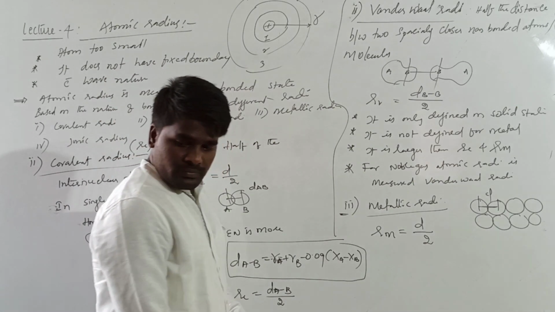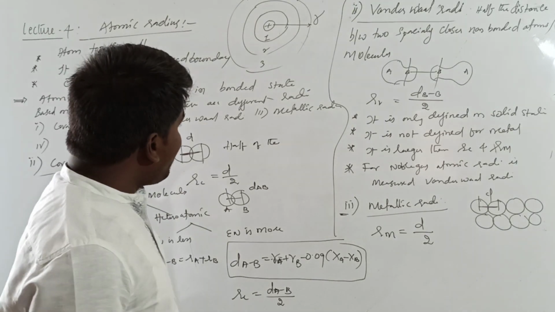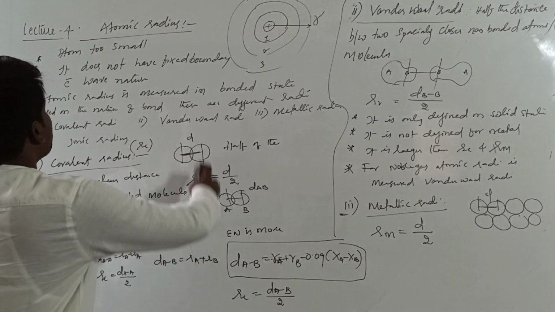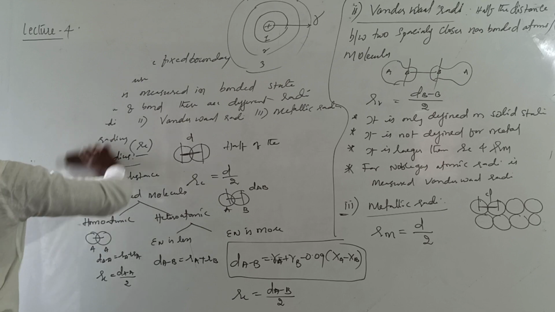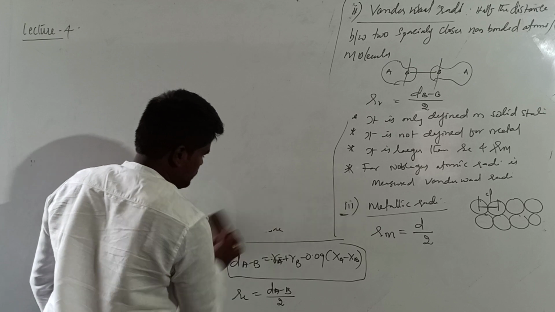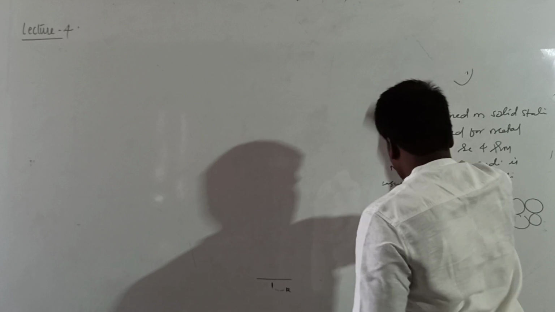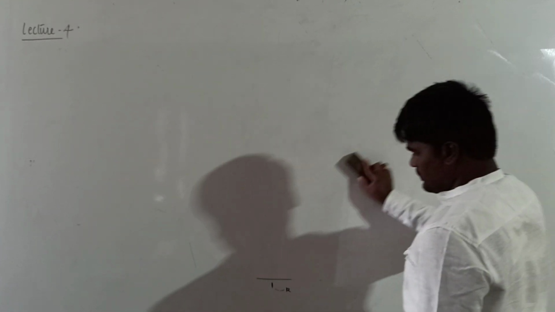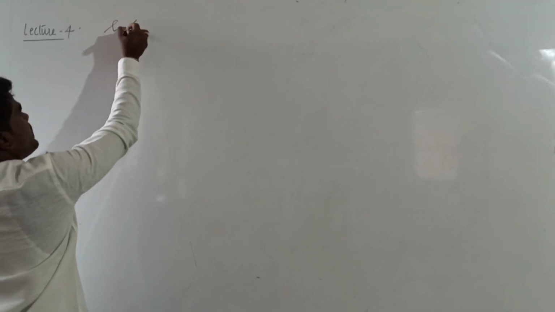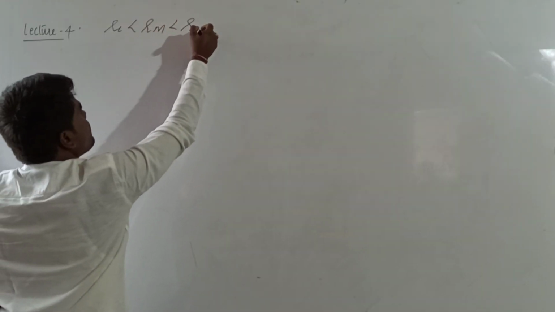Right? Now, let us see the relationship between these radii: covalent, metallic and van der Waals. Covalent radius is the smallest one, followed by metallic radius and followed by van der Waals radius.